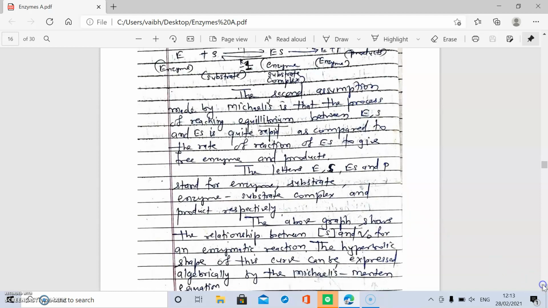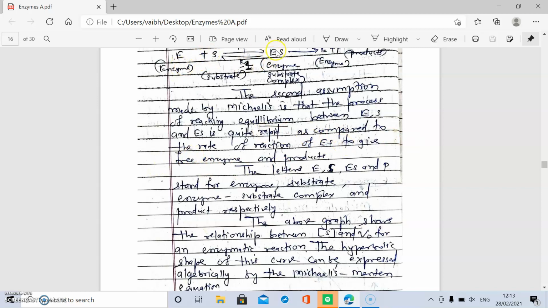The second assumption is that the equilibrium between E plus S and ES is quite rapid compared to the rate of breakdown of ES to form the enzyme and product.